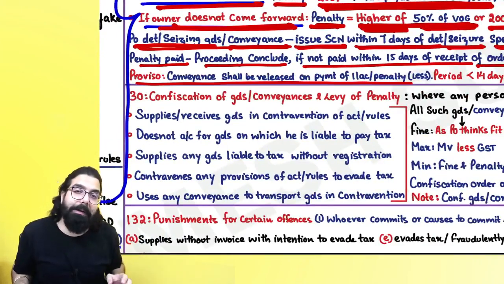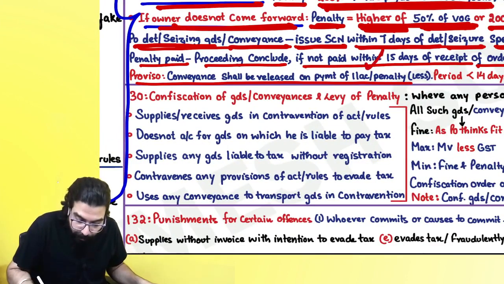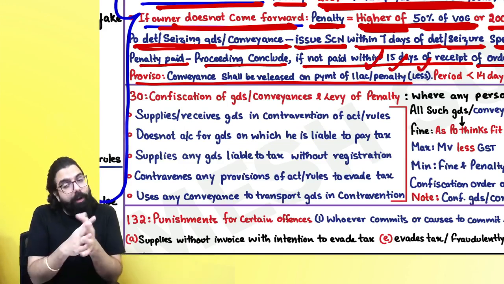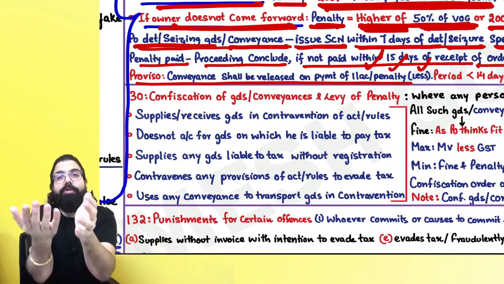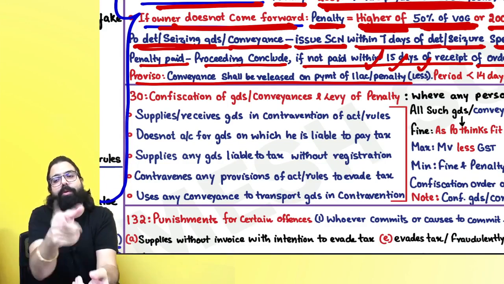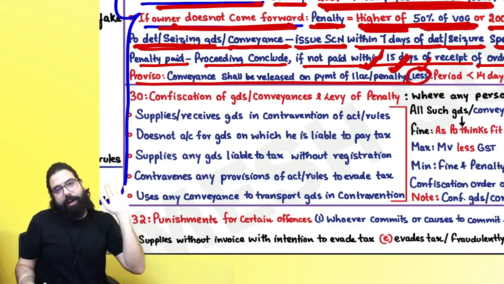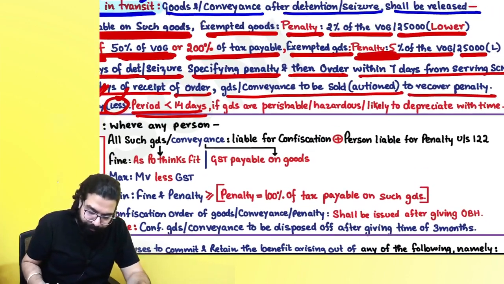Now, sir, I am the truck owner, my truck. Then they are telling, for the truck, it will be released when you pay 1 lakh rupees or the penalty, whichever is less. It means the owner of the truck, if you want to release the goods, I told you, for truck also means the conveyance might be a lorry, van. If you want to release that, you have to pay 1 lakh or the penalty amount, whichever is less, you can take your truck and go. Next, sir, period less than 14 days.